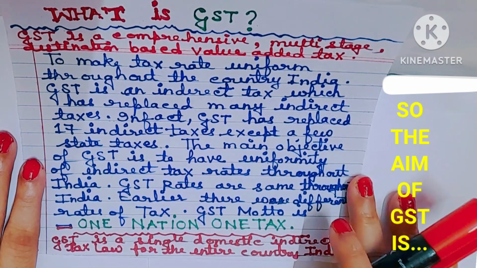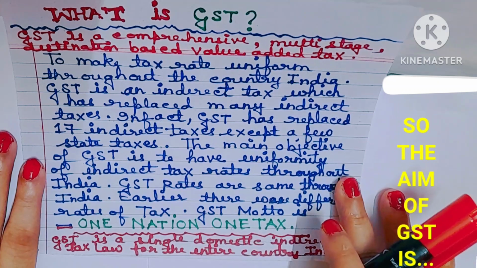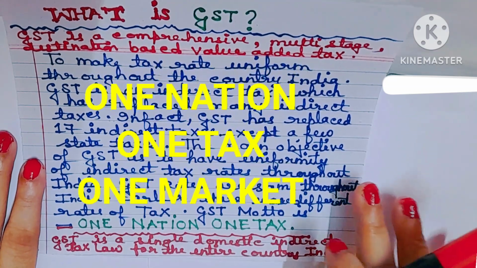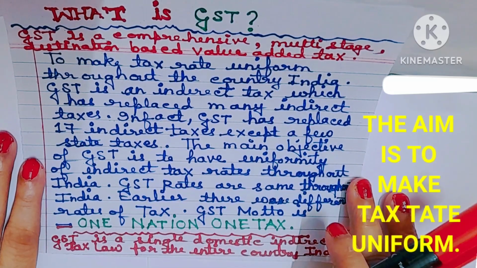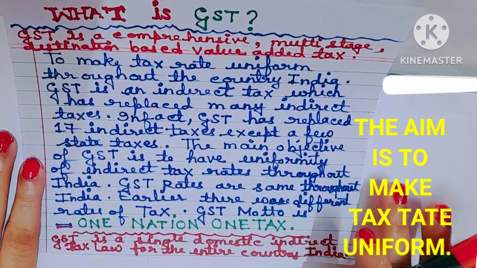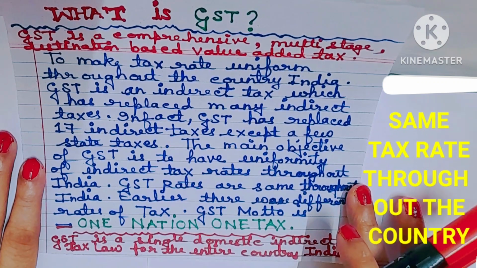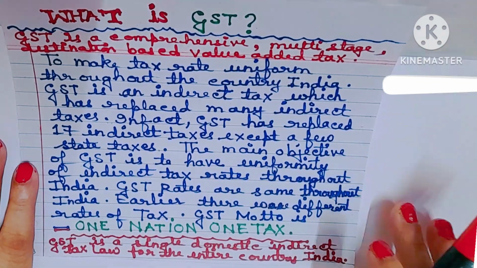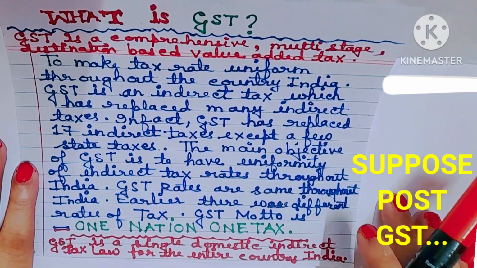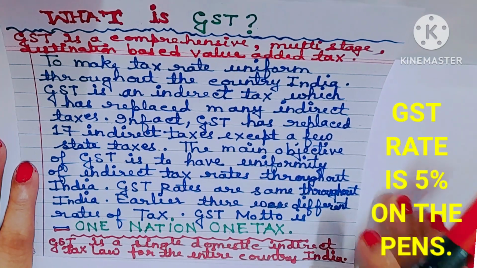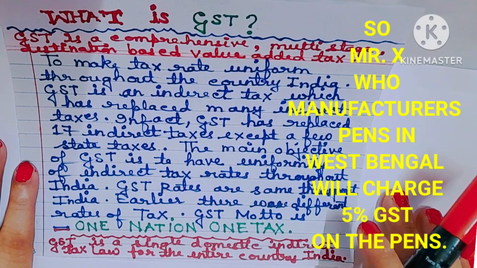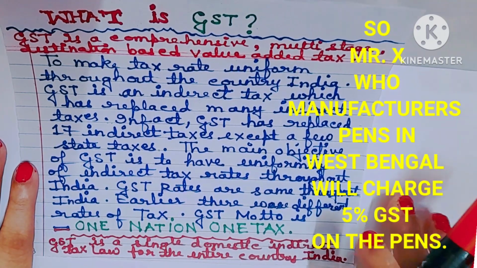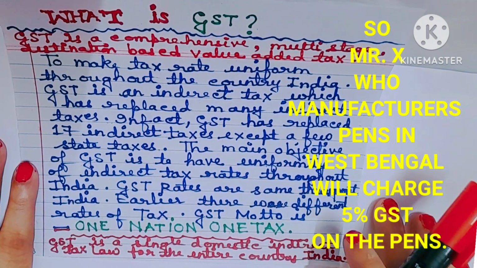Understood? So the aim of GST is one nation, one tax, one market. The aim is to make tax rate uniform, same tax rate throughout the country. Suppose post GST rate is 5% on the pens. So Mr. X, who manufactures pens in West Bengal, will charge 5% on the pens.